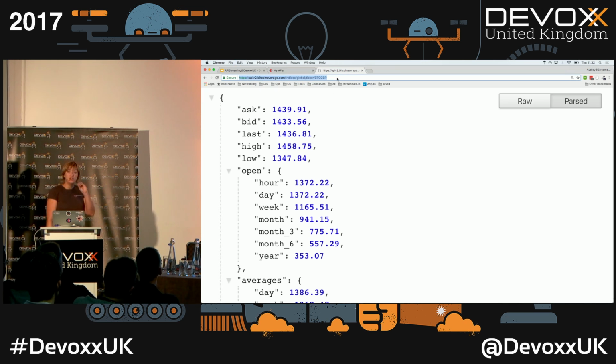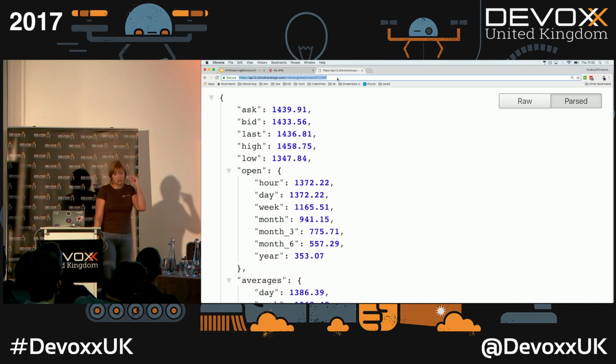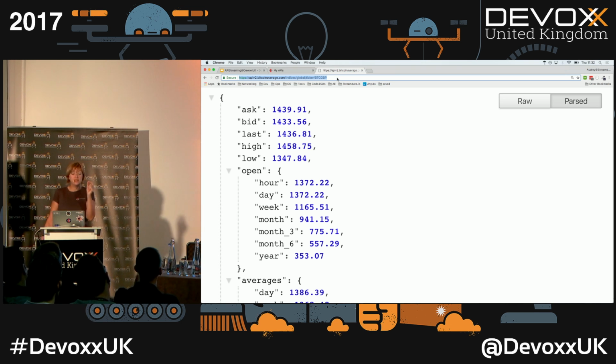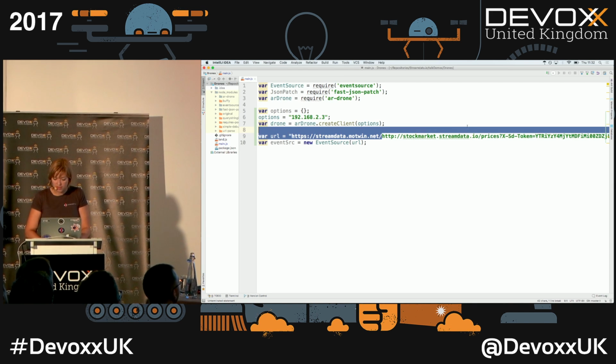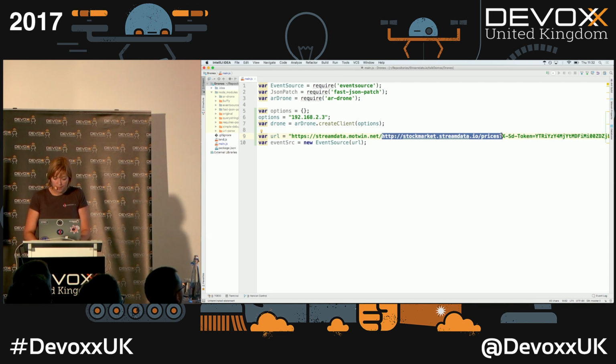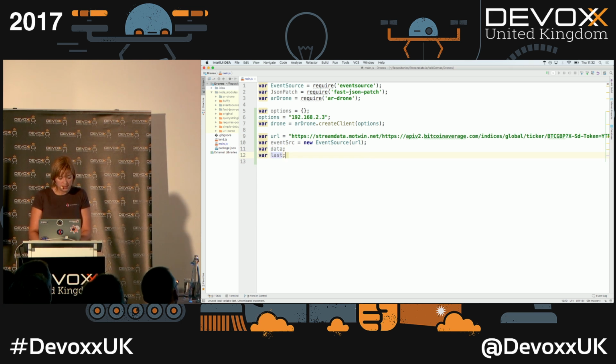And the value which interests us here is the last value. So it's the last value a Bitcoin has been sold in British pounds. So I'm going to replace the stock market API by this one. I'm going to need a data object and a last object. And here I'm going to add my callback, my event listener, sorry. The first one I'm going to create is on the data event. So that's my first snapshot, okay?